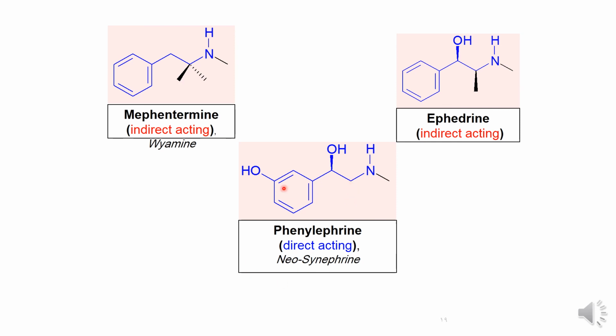Also, phenylephrine has one OH on the phenyl ring, while ephedrine lacks any OH on the benzene or phenyl ring. So methylhexaneamine is a phenylethylamine, while ephedrine and phenylephrine are phenylethanolamines. Methylhexaneamine is an indirectly acting sympathomimetic drug. Also, ephedrine is an indirect acting sympathomimetic drug, while phenylephrine is a direct acting sympathomimetic drug. Please study well the collective structures in the slides. This will make you easily memorize the drugs in the exam.